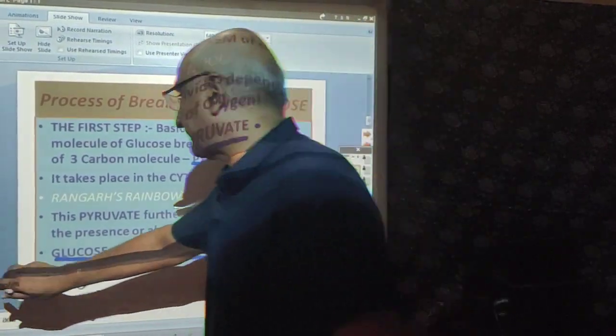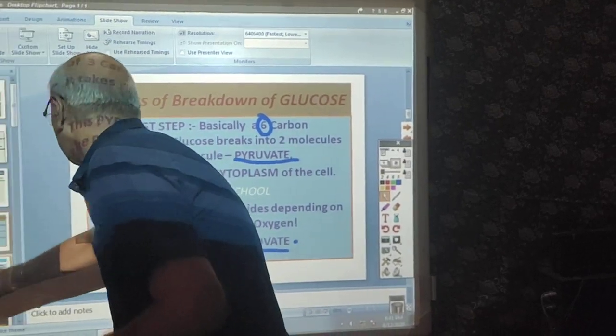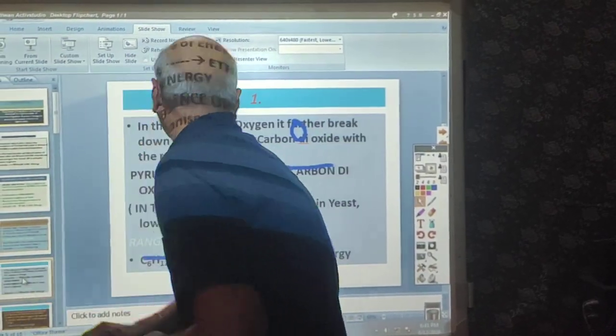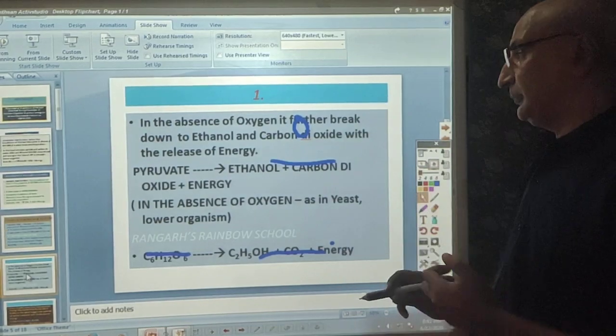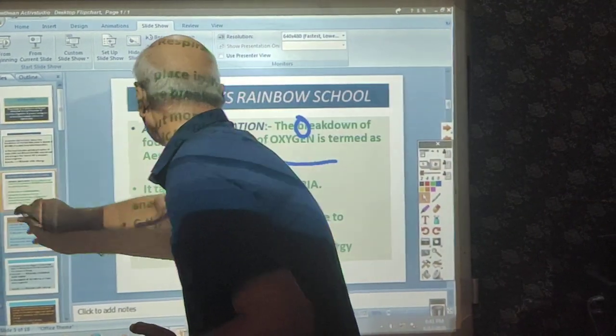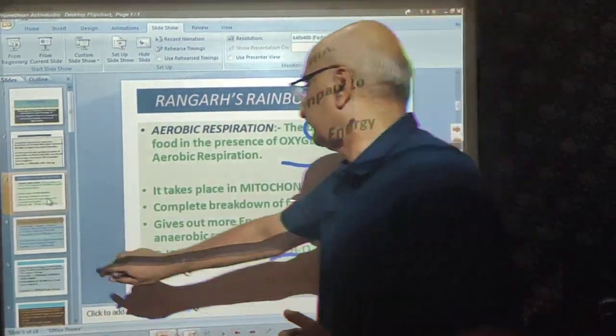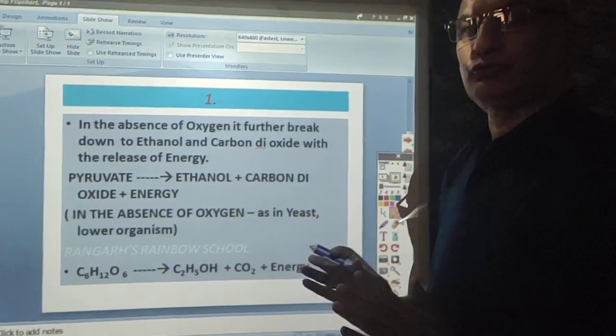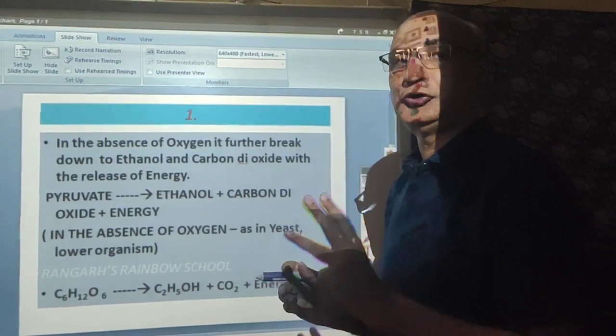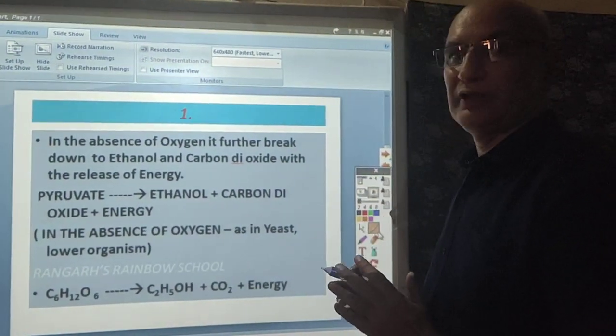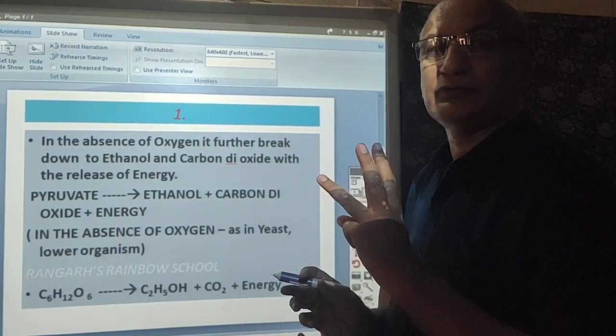Now, what happens next? This pyruvate may undergo three processes. Dear students, the pyruvate formed inside the cytoplasm has three consequences.